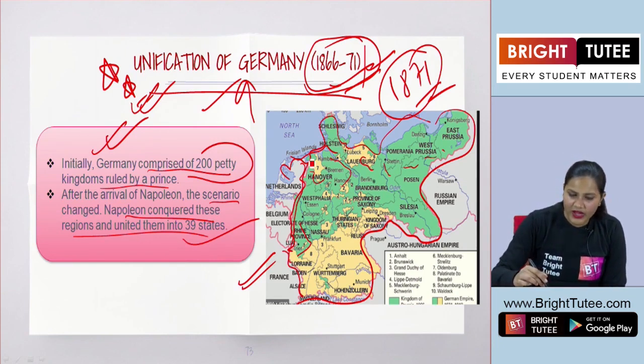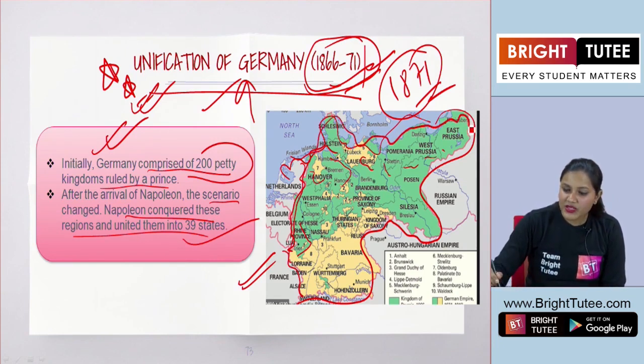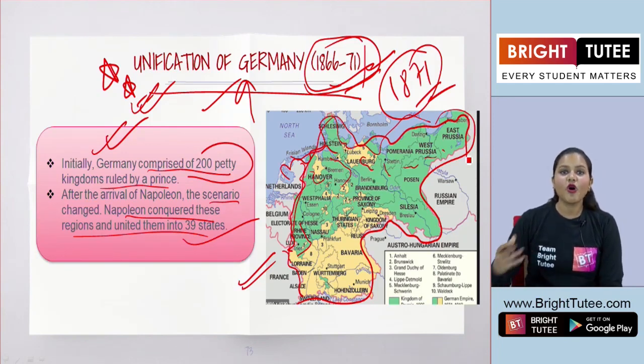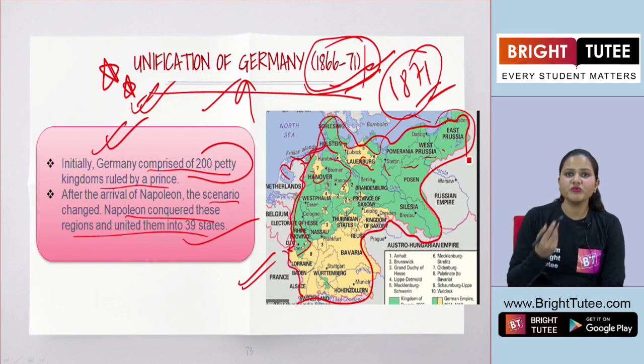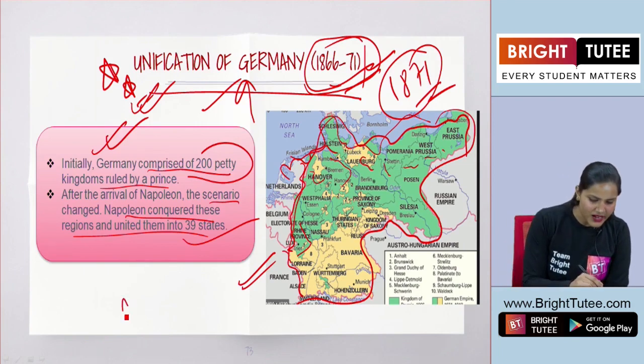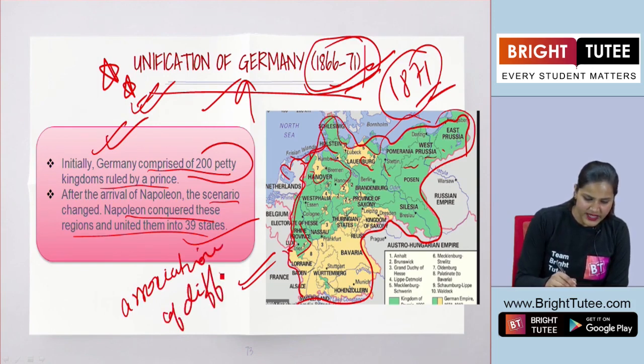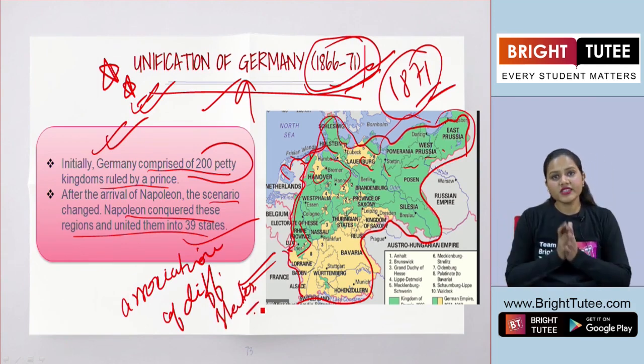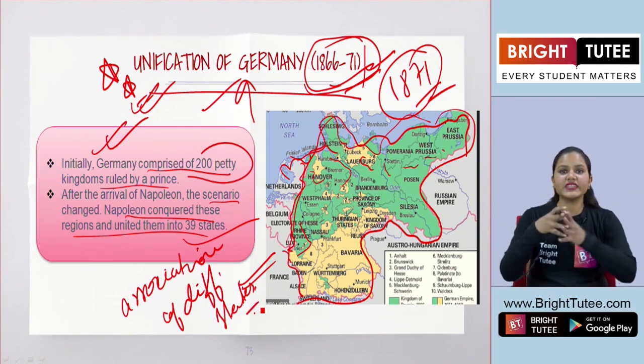Again, when we look at this map here, we see the confederation of German states. Now, what does the term confederation mean? It means the association of different states, right, coming together, or association of these different kingdoms.